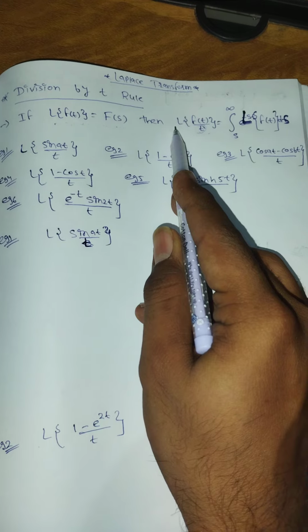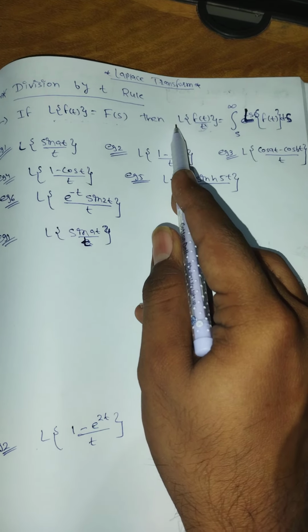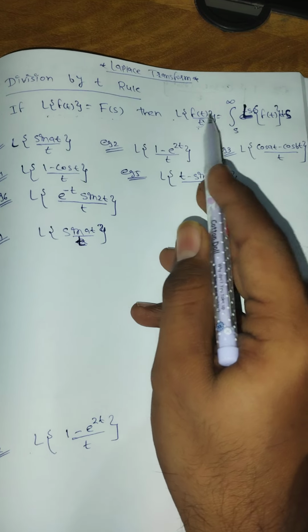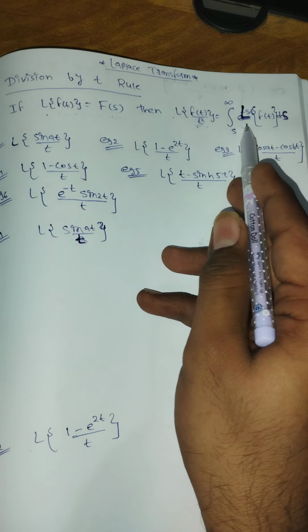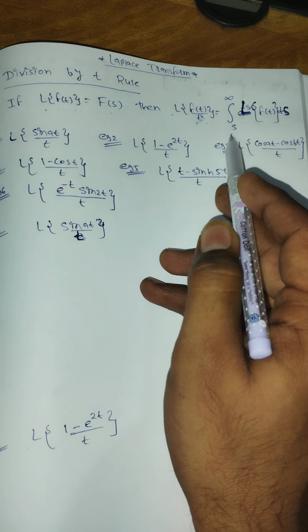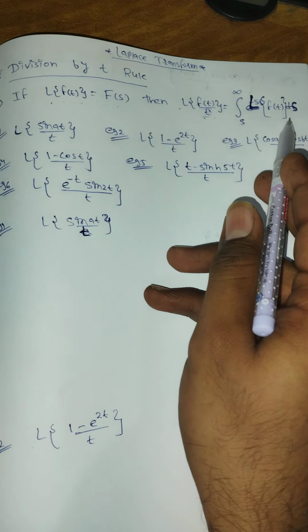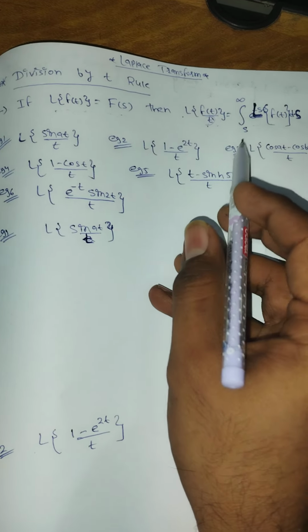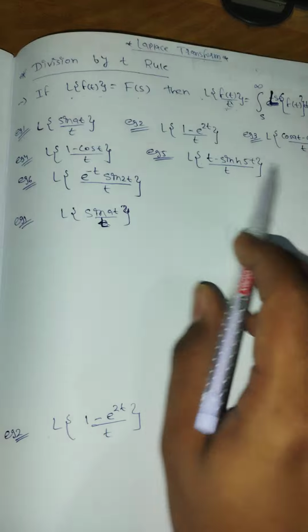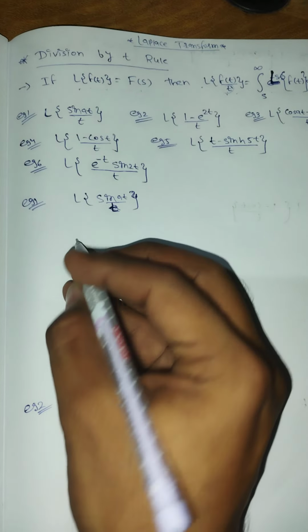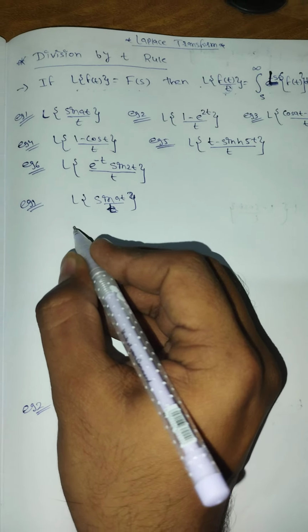So, the formula is if it is multiplication by t, then we will follow the derivative rule. But if it is division by t, then what to do? We will find the Laplace of the function first, then do the integration from s to infinity with respect to s. So first we will find the Laplace, then we will do the integration from s to infinity. Here are some examples I will solve step by step. So same way we will solve as we are doing in the classroom.